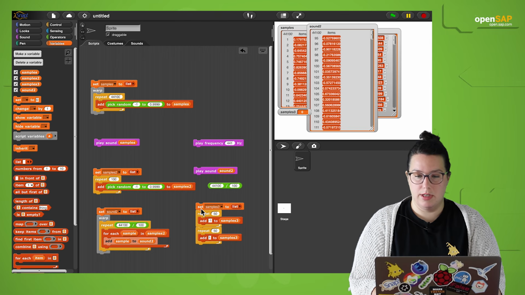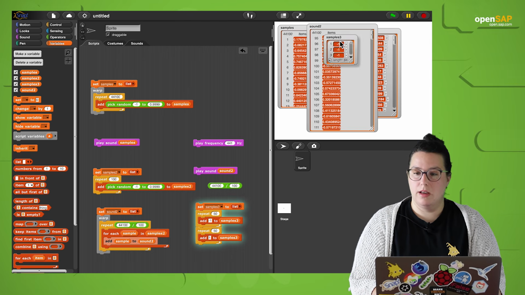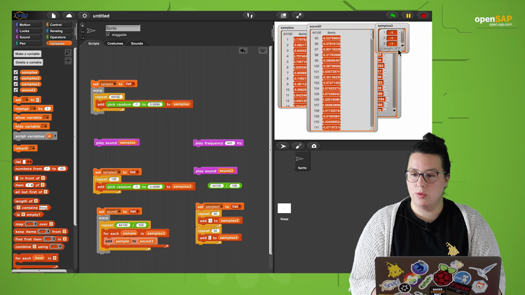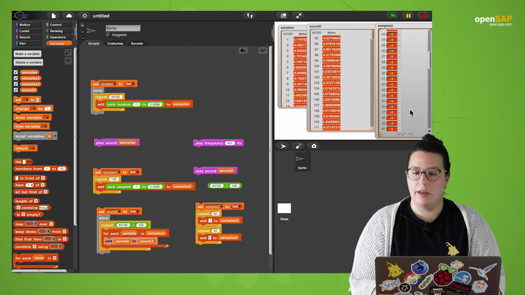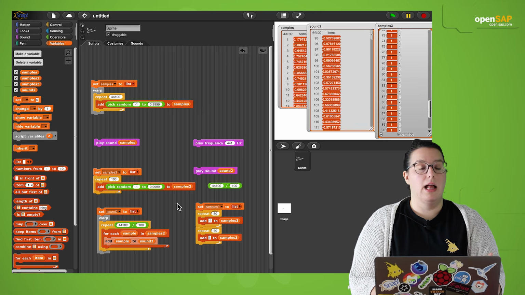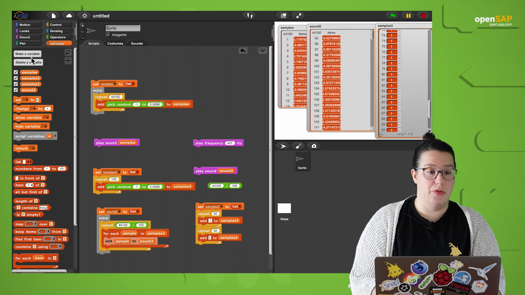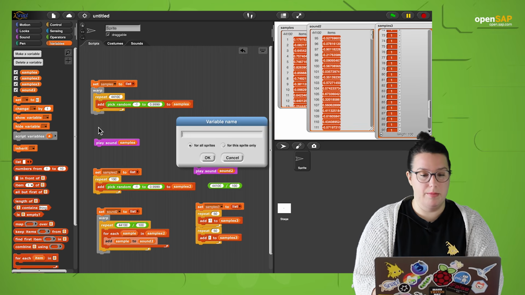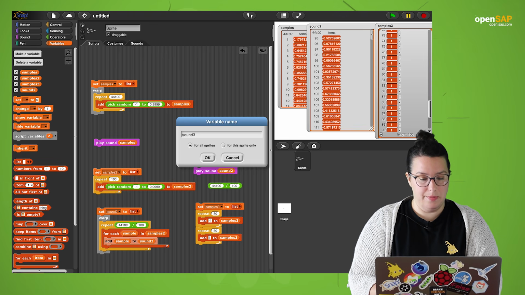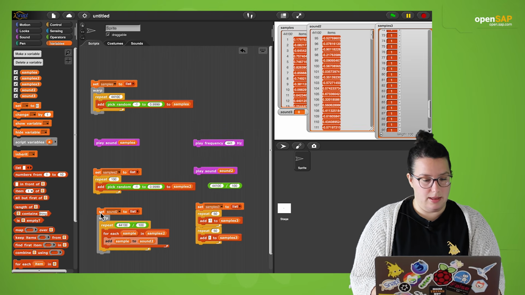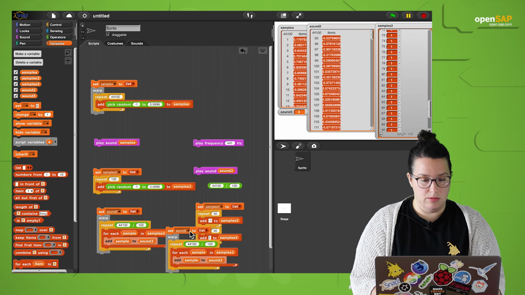Okay, now let's take a look at samples3. Here we now have a lot of -1s, and then we have a lot of 1s. Let's now create a sound 3 out of that. So one more variable, sound 3, and let's just duplicate that here, the whole thing.